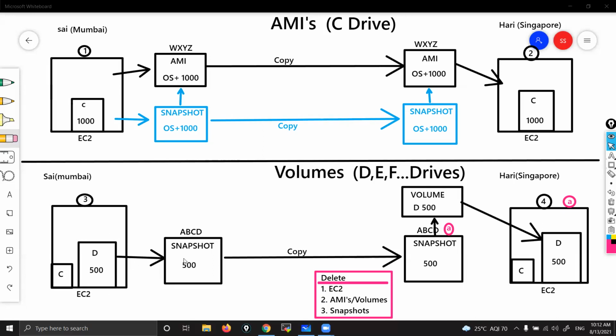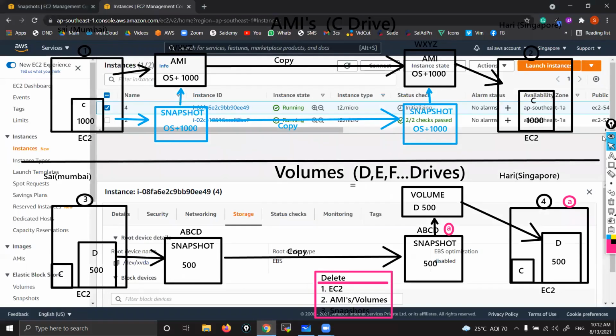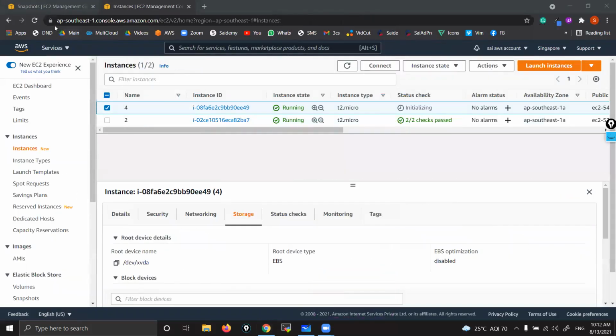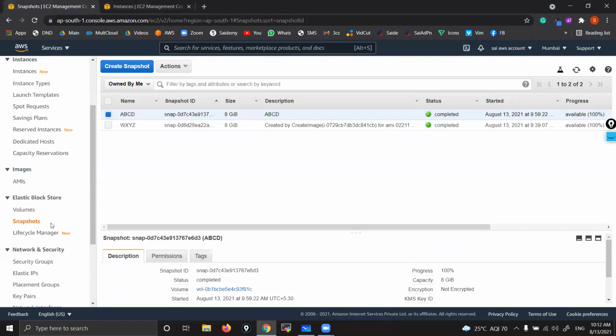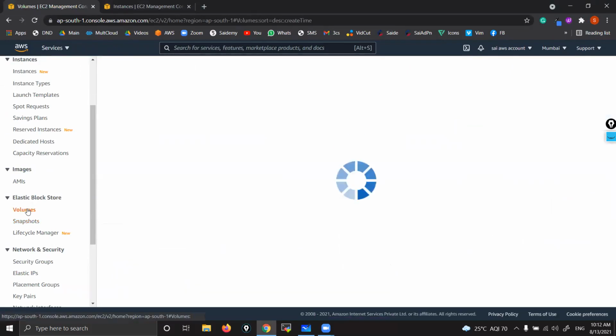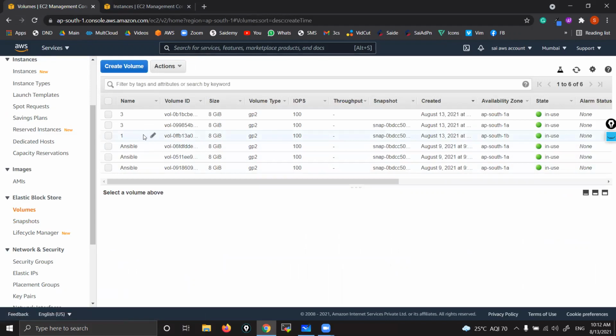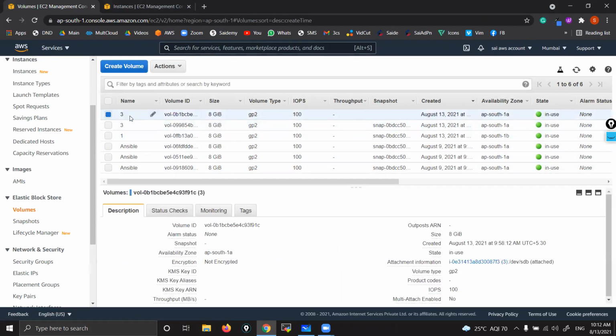From this D drive, you want me to show how to create a snapshot, right? Okay, sorry, it was my mistake. I understand. So here, simple. Go to volumes. Which one is your D drive? This one is your D drive. That's why generally we give names properly. So here you rename it as D drive so that you know the snapshot is for that D drive. The other one is the C drive.